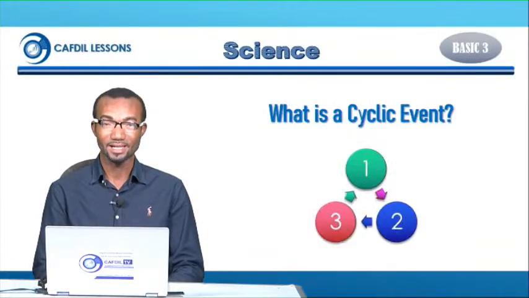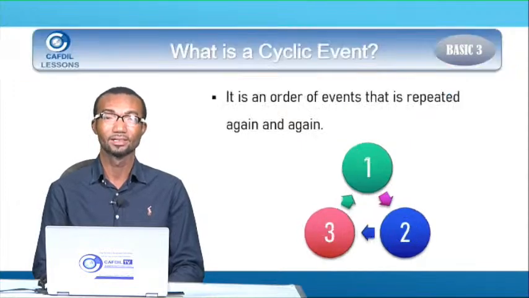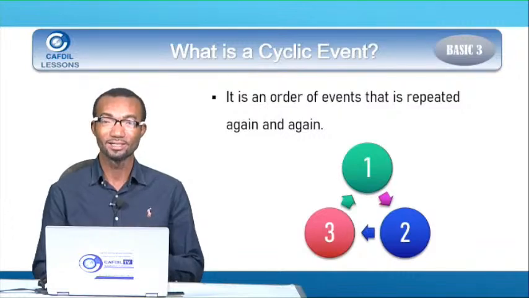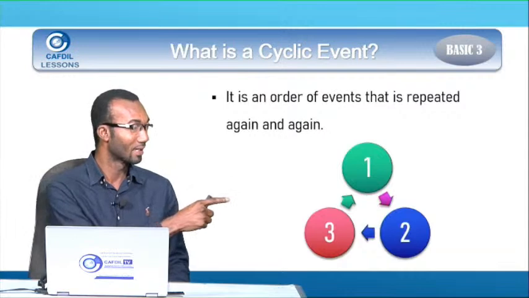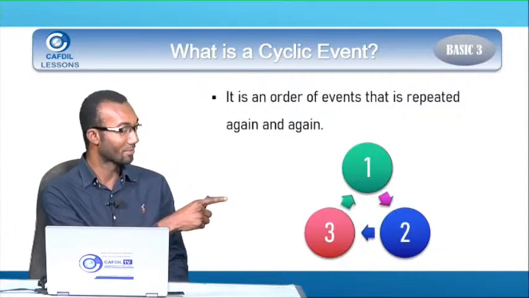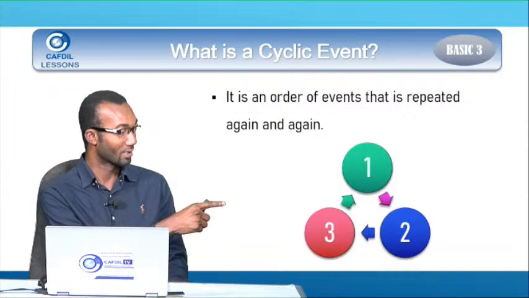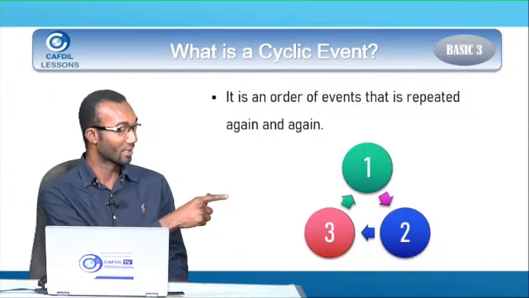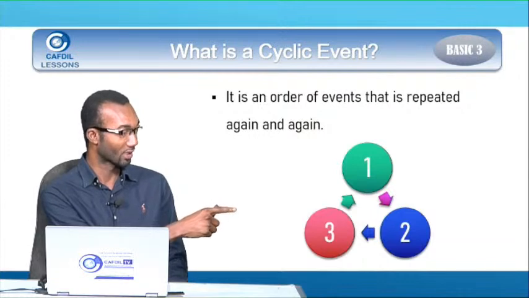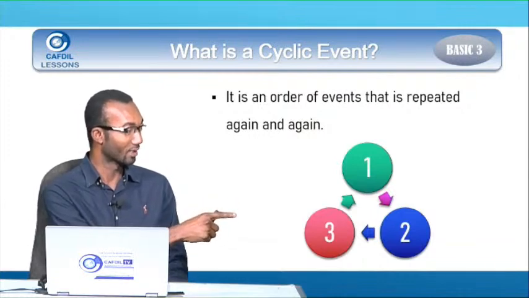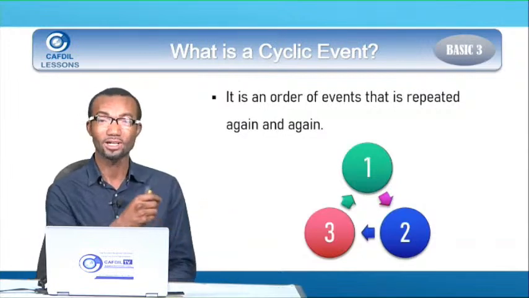What is a cyclic event? Kate, it is an order of events that is repeated again and again. If you look at the diagram that you see, we have 1. From 1, it moves to 2, then it moves to 3, then it goes back to 1, 2, 3. Kate, that is what we call order.